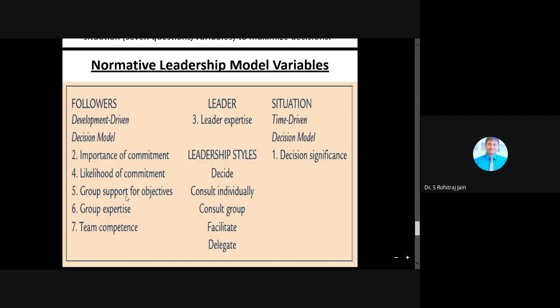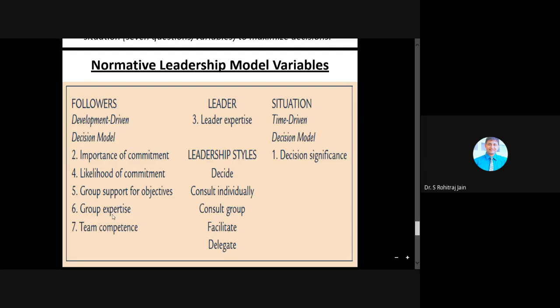Then see here, group support for objectives. As I mentioned to you, do followers have high or low support for the team or organizational goals to be attained in solving the problem? So if a high level of support is there, we mark it as H. If a low level of support is there, we mark it as L. See, higher levels of participation are acceptable with a high level of support. And remember students, a project will be executed not by an individual. It is executed by the collective support of all the members of a particular group. So they all should work towards the common objectives.